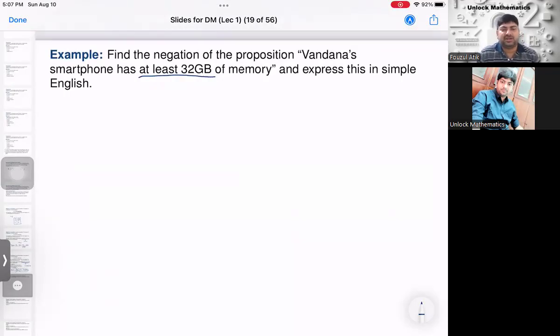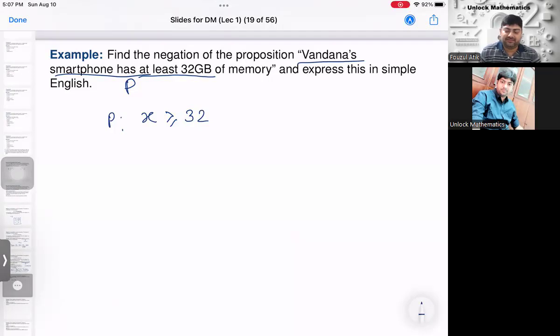Several students used to answer that the answer will be Bandhana smartphone has at most 32 GB of memory. This is the final answer in simple English. But it is not exactly the correct answer. If I consider X is the memory of Bandhana smartphone, then according to the given statement, P says that X must be at least, which means X must be greater than or equal to 32.